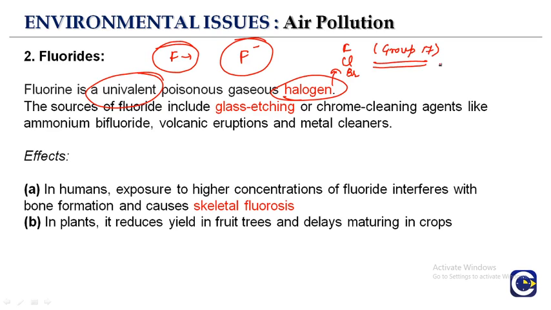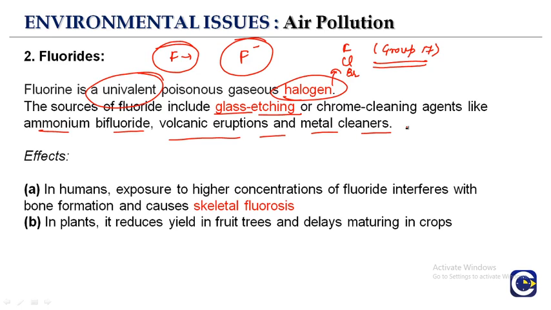The sources of fluoride ions include glass etching. What is glass etching? Chrome cleaning agents such as ammonium bifluoride, volcanic eruptions, and metal cleaners are present. These are compounds which combine fluoride with other positively charged counterparts.